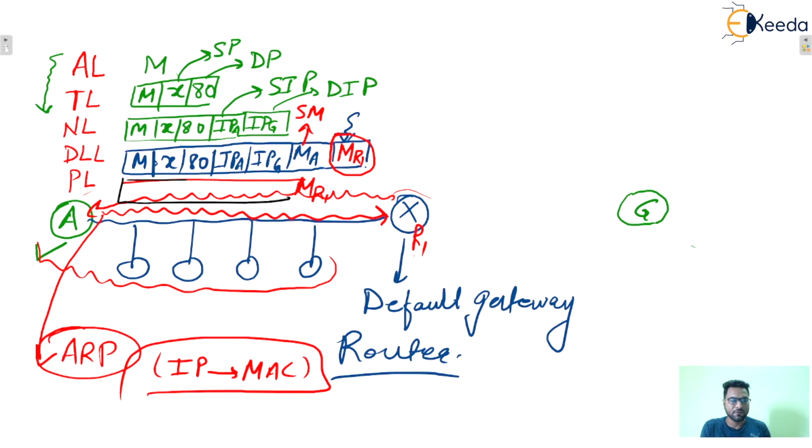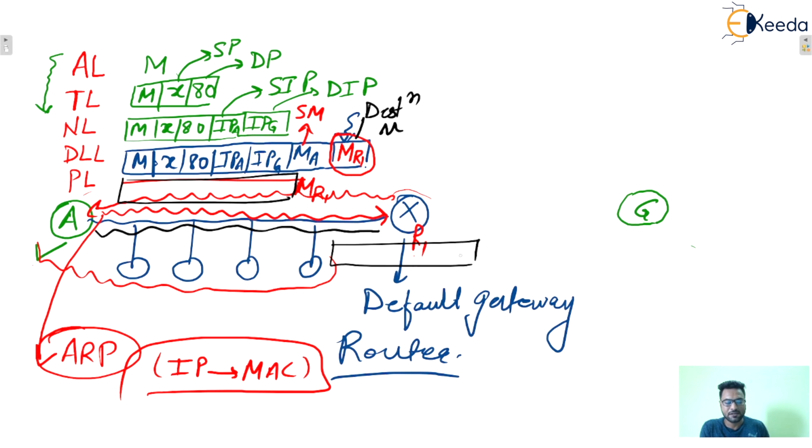After that, this message will come to the physical layer. The physical layer will convert this message into bits and will transmit it over the link. With the help of the destination MAC address, this message will come to the router R1.